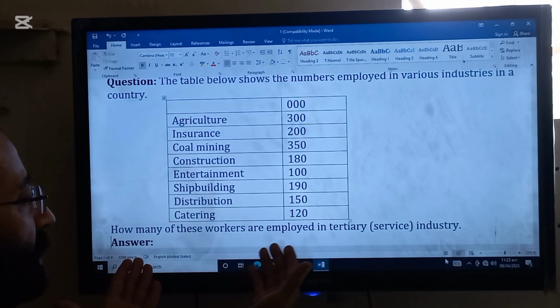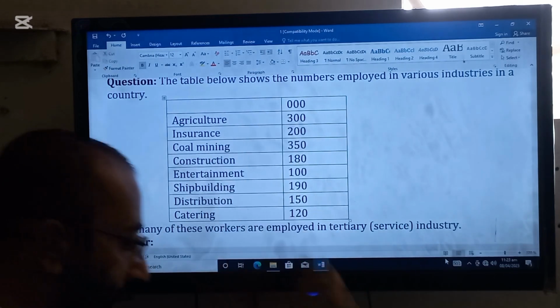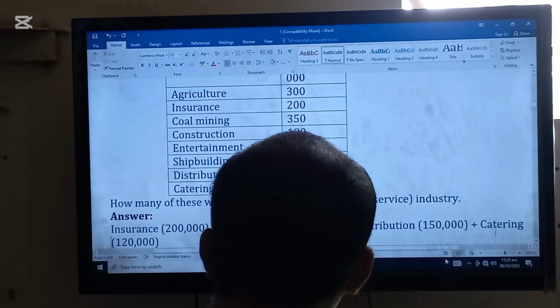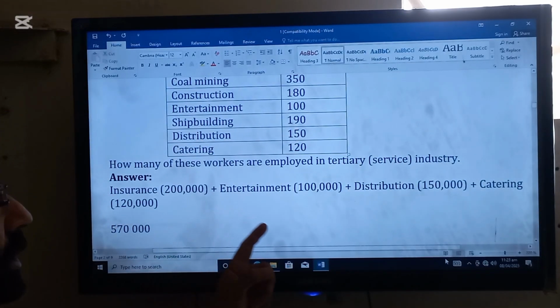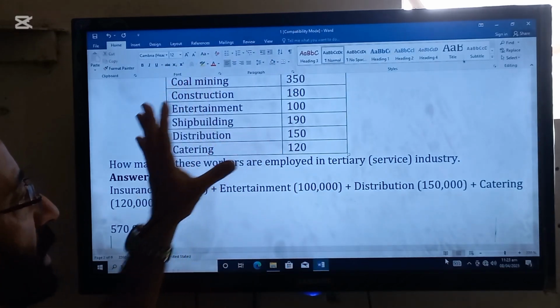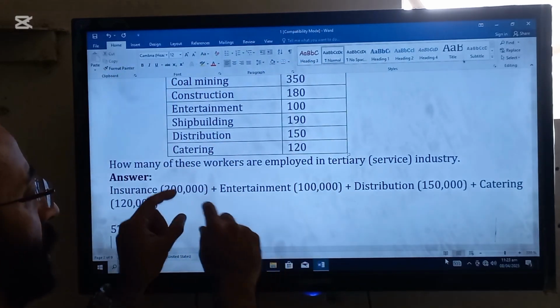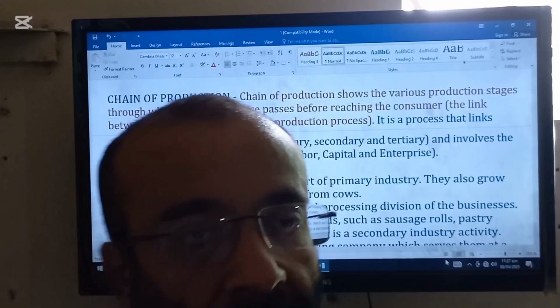So how many of these workers are employed in the tertiary service industry? 570,000 should be the answer. Look here: insurance, entertainment, distribution and catering are the tertiary sector businesses out of these given. So these numbers will be added to make the answer.